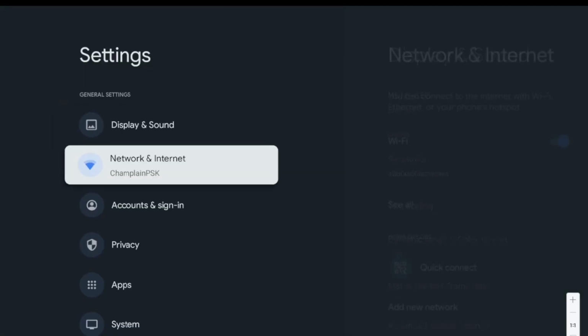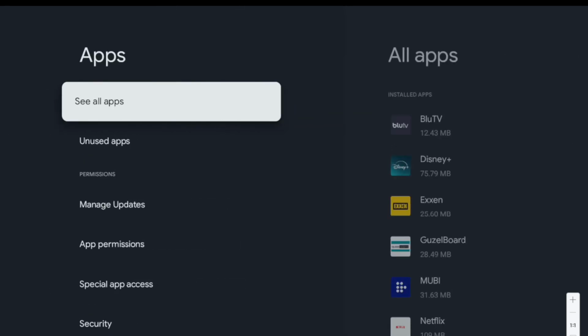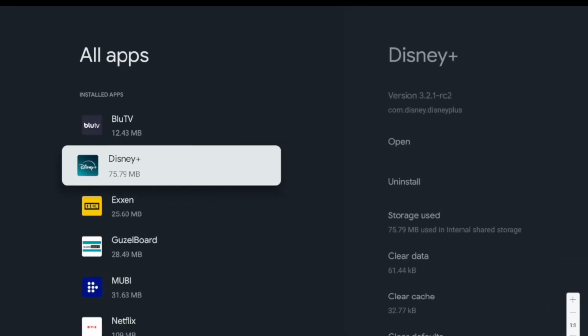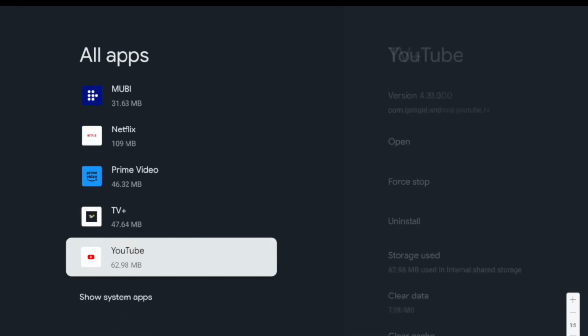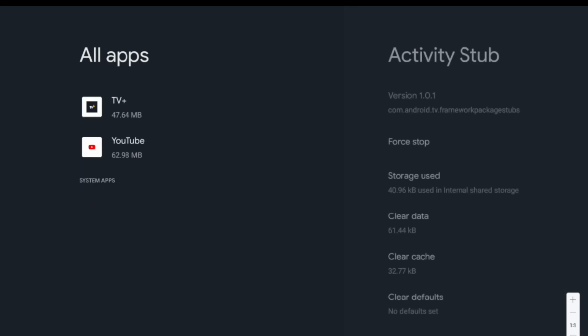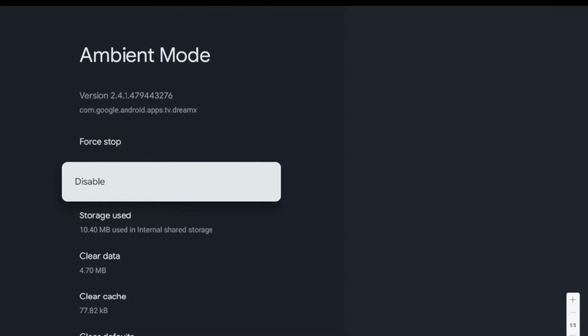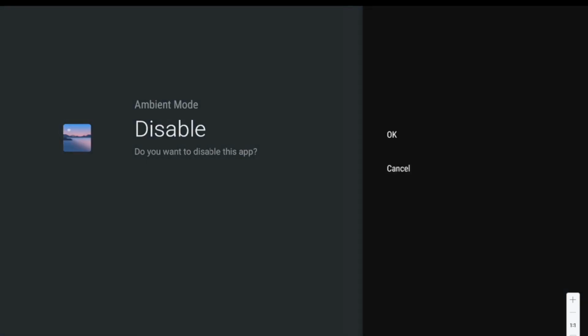Then go down to Apps. Within Apps, go to See All Apps. Within See All Apps, go down to Show System Apps. Within System Apps, go down to Ambient Mode, select it, and click Disable. This will ensure that Ambient Mode doesn't interrupt your GuzelBoard sessions. Click OK.